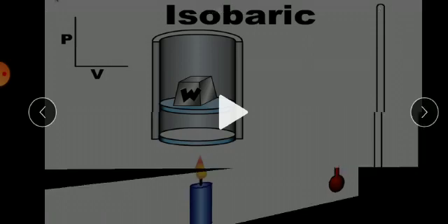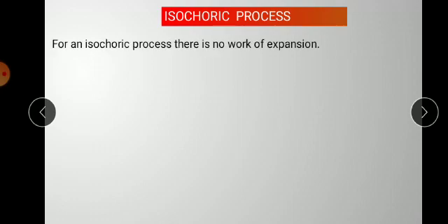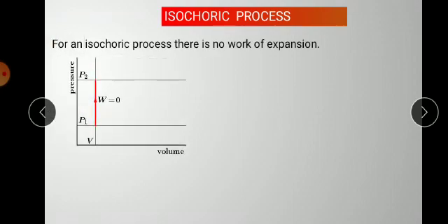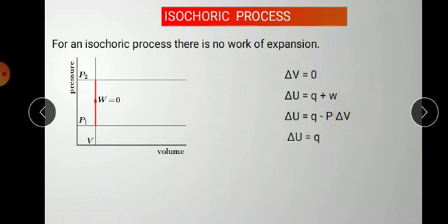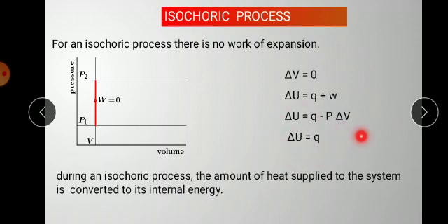And the next process is the isochoric process. In the isochoric process, which one is constant? Volume is constant, so there is no work of expansion. That is del V is equal to 0. The formula for the first law of thermodynamics is del U is equal to Q plus W, so del U is equal to Q minus P del V. Here del V is equal to 0, so there is no work done. So the final answer for the isochoric process is del U is equal to Q.